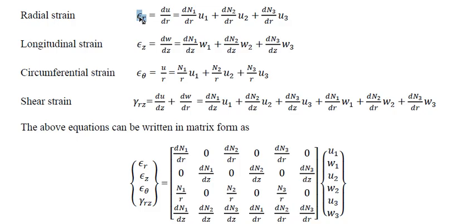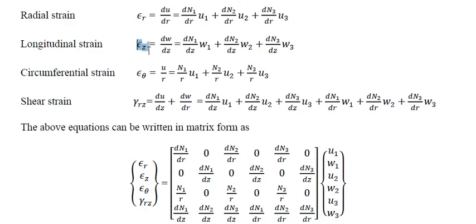This is the global strain of any point over the element. If I know the nodal displacement values at all the three nodes, and I multiply those nodal displacement values with the derivatives of the shape functions, the isoparametric addition gives the value of strain in the radial direction.